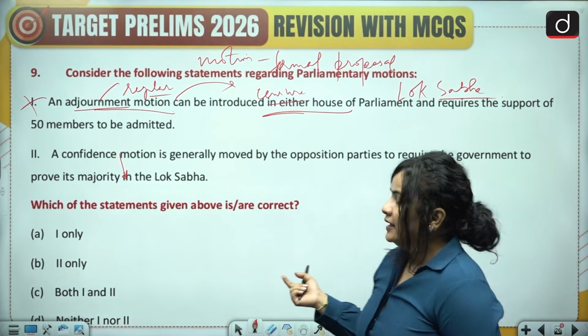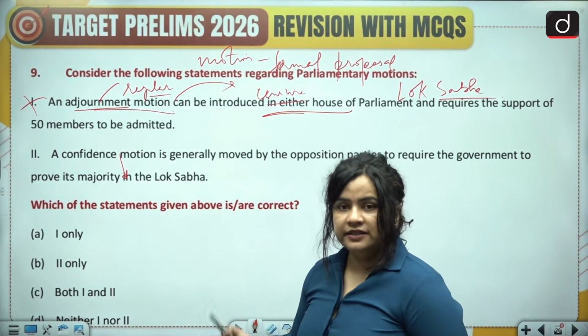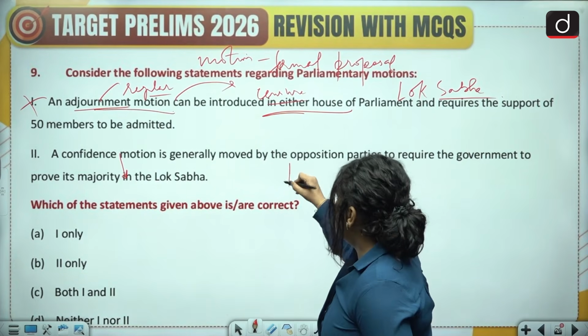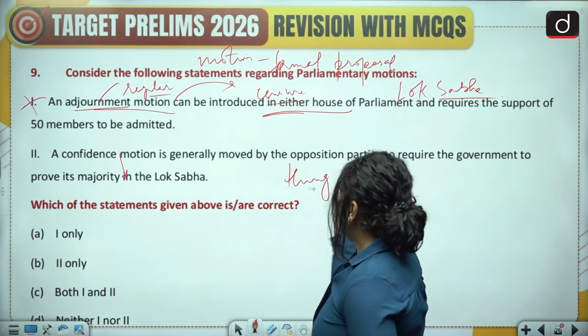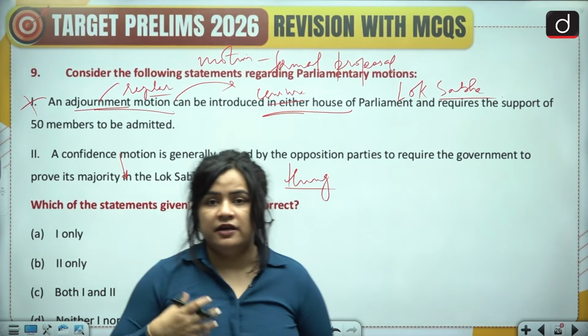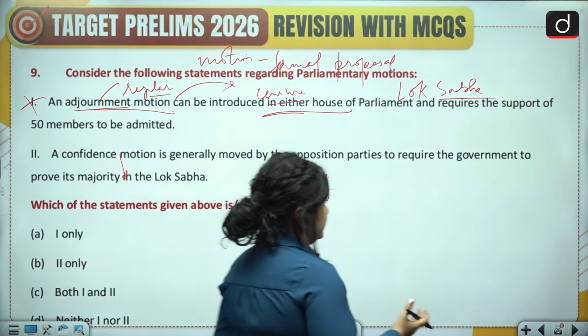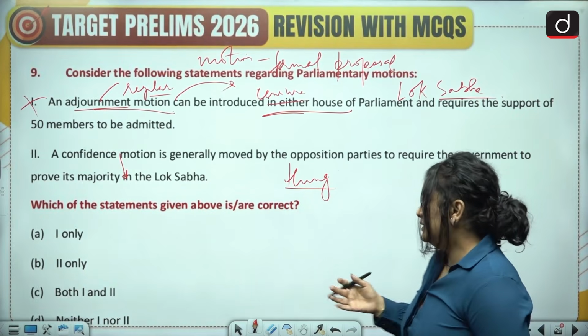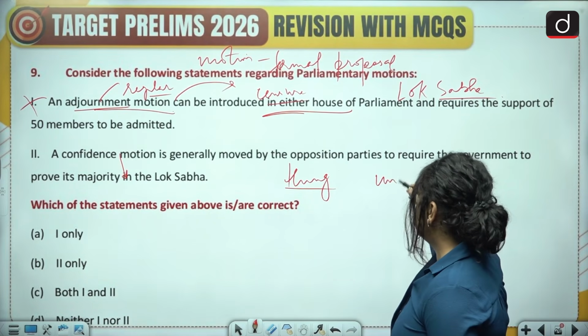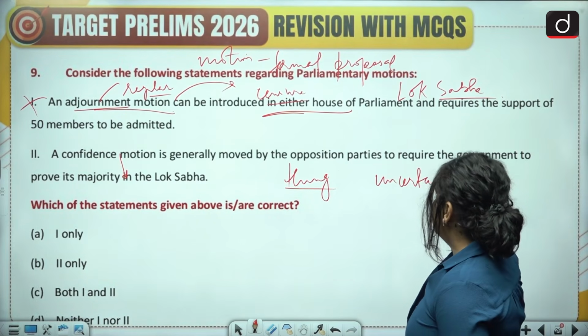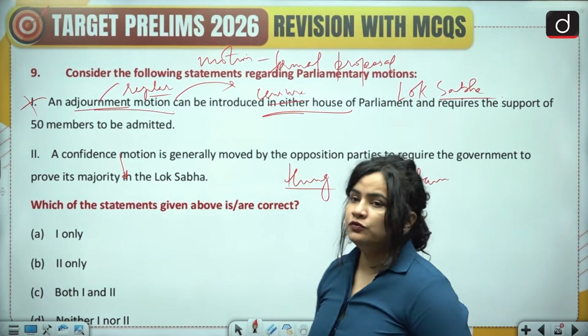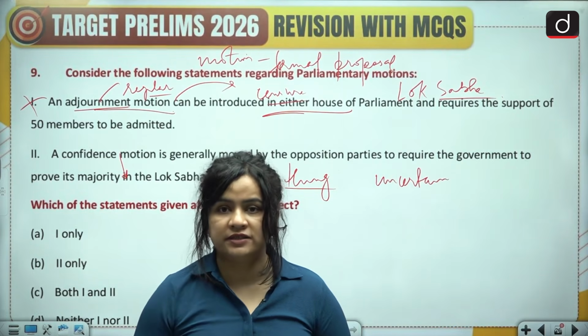But when is a confidence motion introduced? Usually, like we discussed a couple of questions earlier, in the case of a hung assembly or hung parliament, when the majority of the party is either slim or uncertain, then the president may call the leader to prove the majority on the floor of the house.